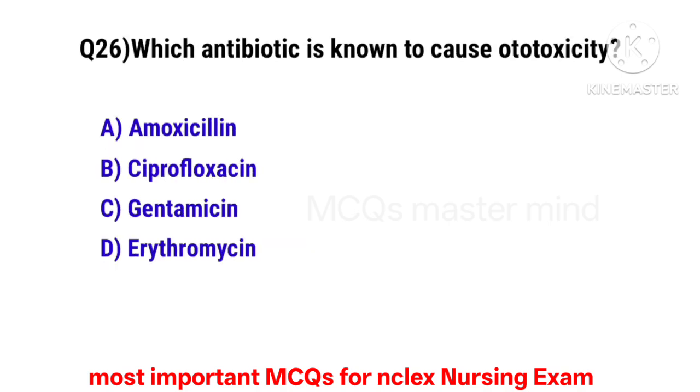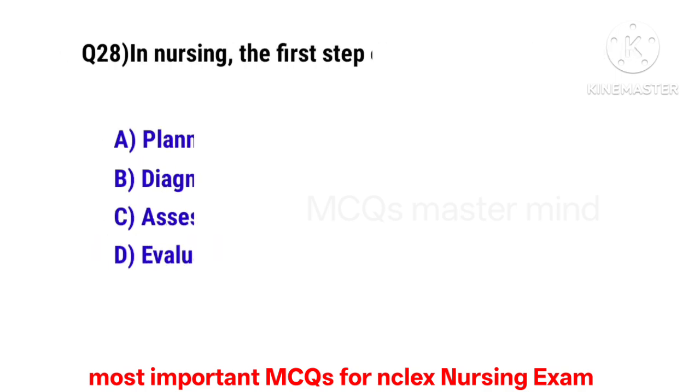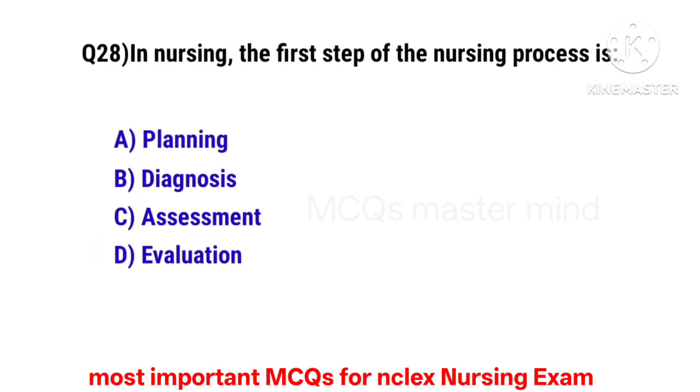Question number 26. Which antibiotic is known to cause ototoxicity? The correct option is C. Gentamicin. Question number 27. In a patient with COPD, the target oxygen saturation is. The correct option is A. 88 to 92%. Question number 28. In nursing, the first step of the nursing process is. The correct option is C. Assessment.